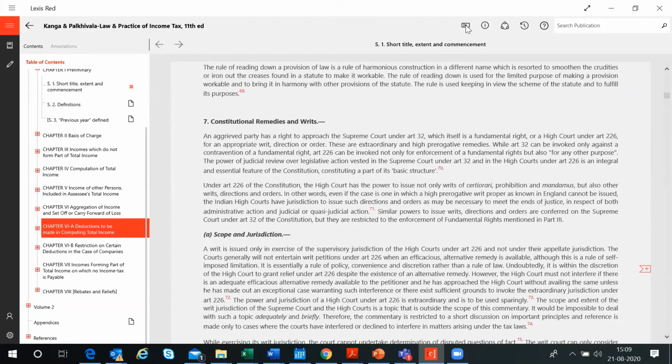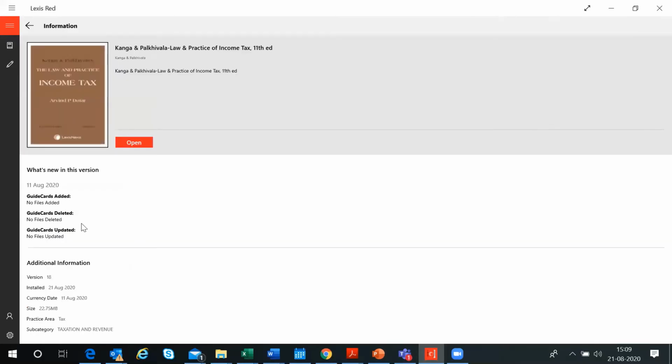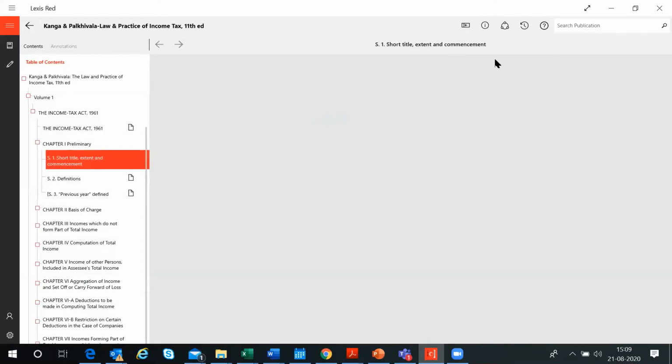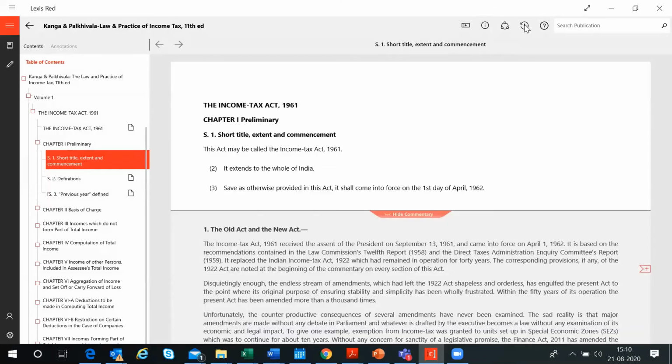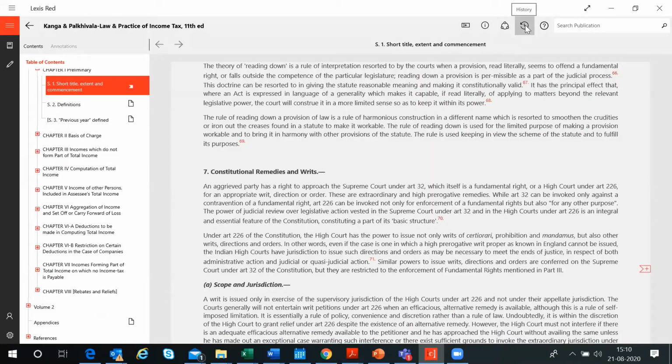So the first icon is for hiding your table of contents, the index portion. The second is for info. This tells you what book it is, which version you are using on Lexis, and what practice area it belongs to, whether it's a constitution book or a taxation book or whatever. This is your history, so you can see your historical clicks where you have started your reading. It will store that portion also. This is a help icon, which will give you an overview of how to use the platform and how you can look for very specific information.